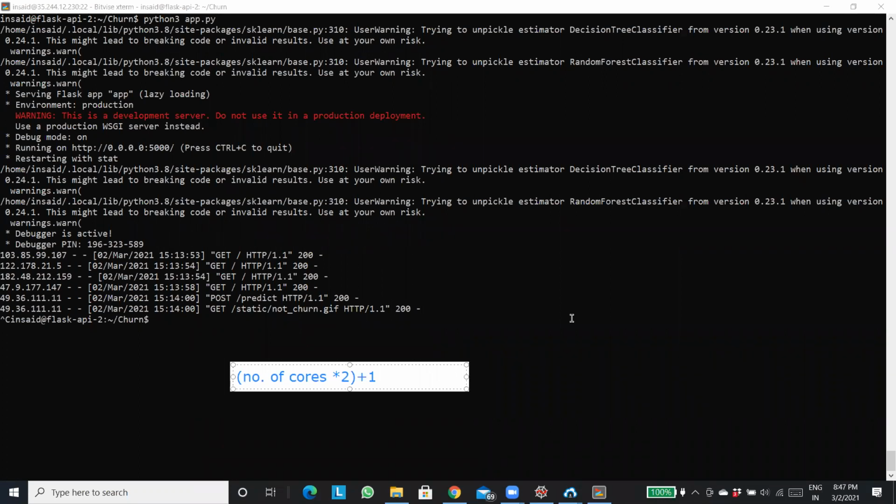Jigna is asking, can you repeat the multi-thread part once again? Basically, suppose you are using a single system over here. Once you, Sandeep, Manish, and everyone click on predict at the same point of time, the server can't take that much load. So you can distribute your server into workers.